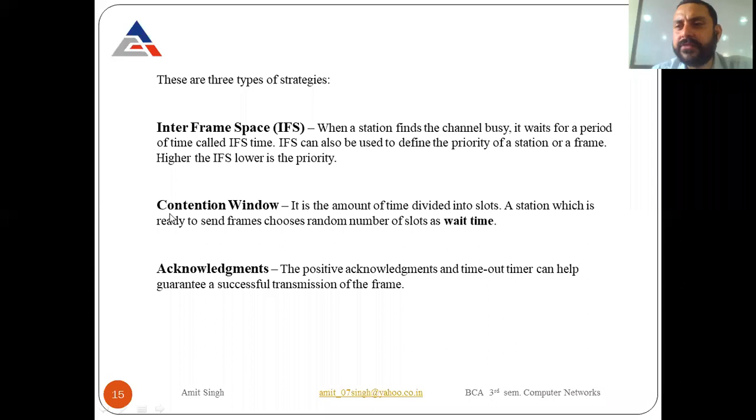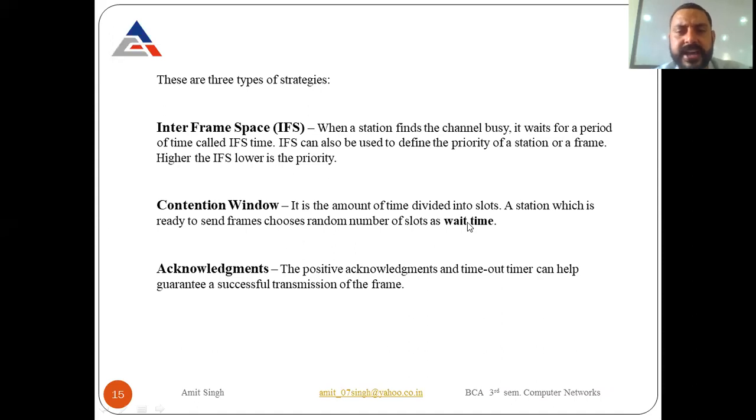Now the second, contention window. It is the amount of time divided into slots. A station which is ready to send frames chooses a random number of slots as wait time. If a station wants to send its data, it has to wait for some random amount of time, and these random times are time slots. In the case of collision avoidance, these time slots are known as the contention window. So they have to wait for some contention window time.